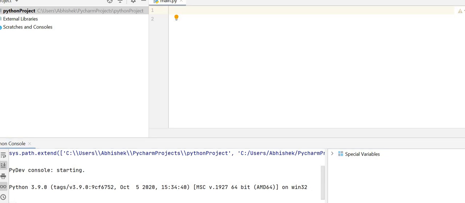So type code is a short form of int, float, short, long, which are of a bigger type. So for your information, there are two types of type code for integer: one is signed and one is unsigned. Signed integer is denoted by small i and unsigned by capital I. Same with short, long. Float is obviously signed always. Character also, and there's a Unicode also, U. So this is the table for type code.